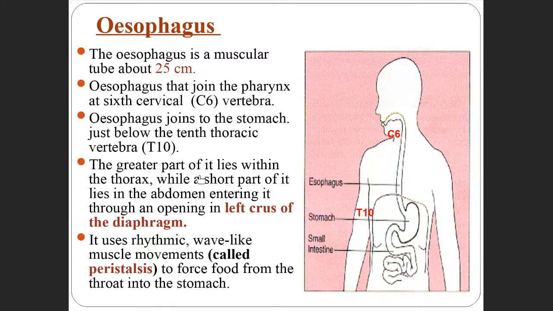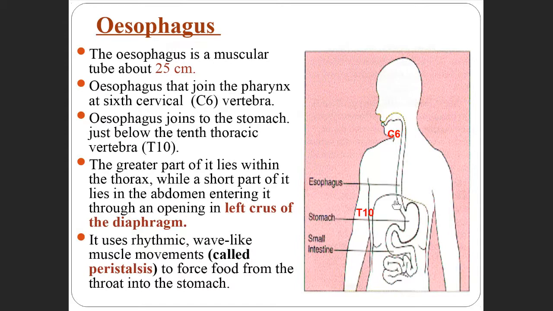And the greater part of the esophagus lies in the thorax, while the short part lies in the abdomen. It means the large part. See this, this part is the diaphragm. The large part of the esophagus is present in the thorax, in the chest, whereas this is small. The small part is present in the abdomen.